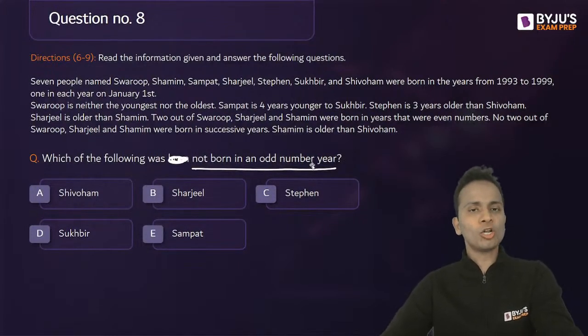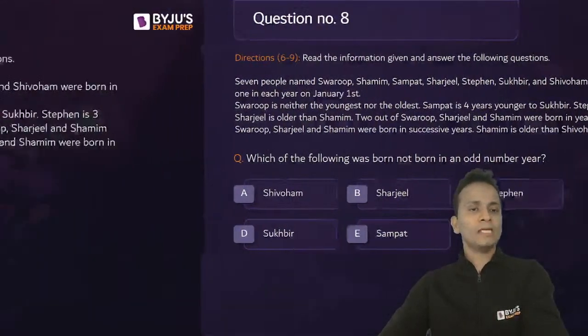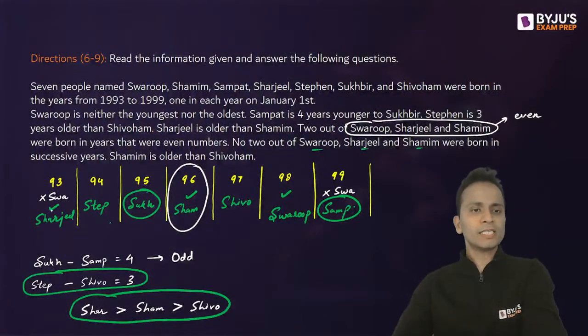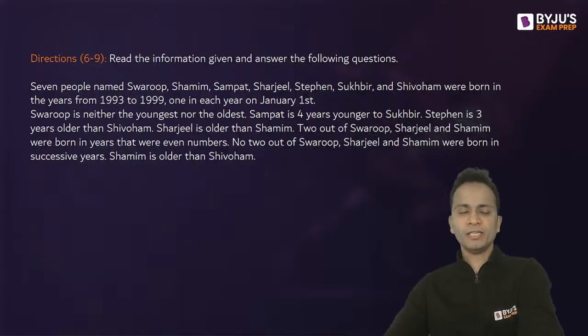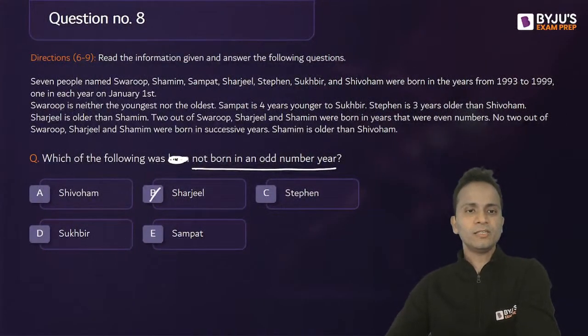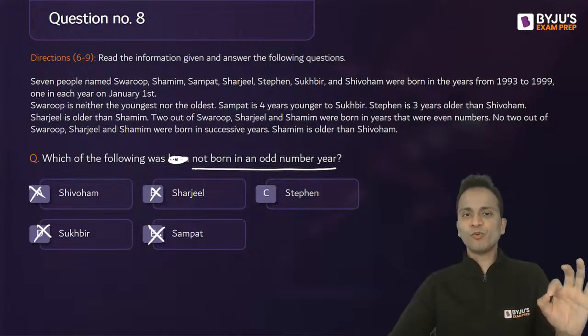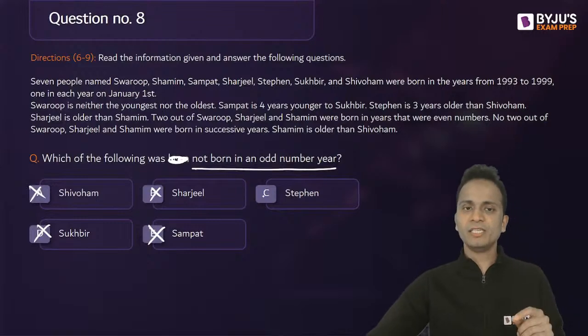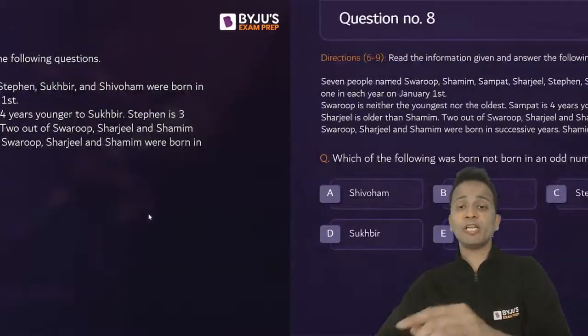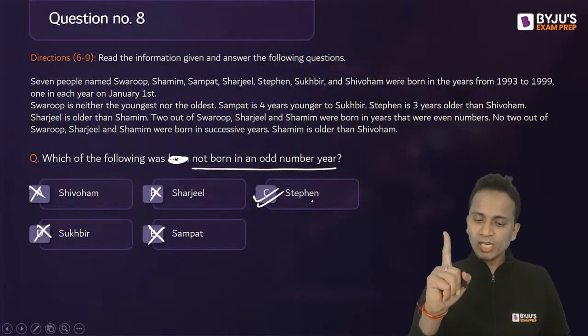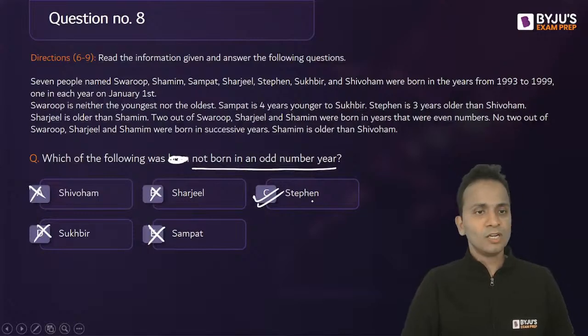So who all were born in odd years? Let's check. So it is Sharjil, Sukhbir, Shivoham, and Sampat. These four are born in odd number years. Stephen is the only one among these options. Stephen was born in 1994. So Stephen is the only one who is born in an even number of year. Okay, so question number 8, correct answer is option C.